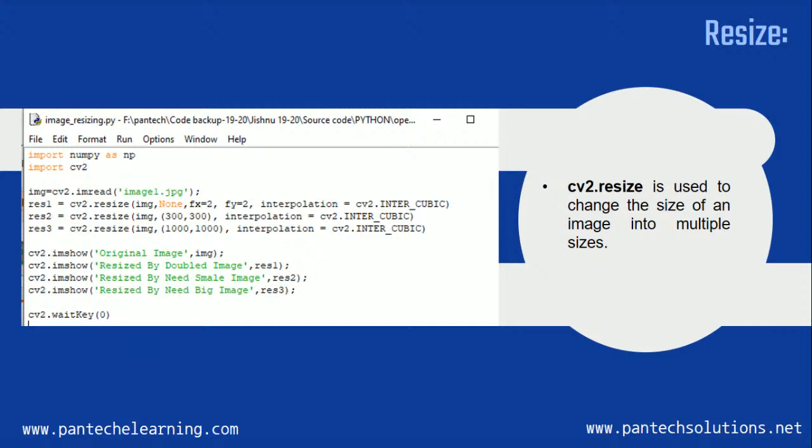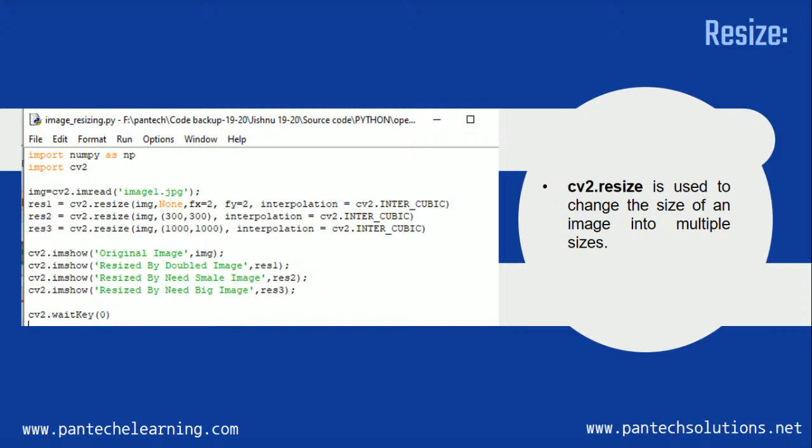So we have to minimize it or make it to a default structure, because if I am running a video capture code and it is covering the entire screen, I won't be able to access the other things for closing or some other purpose. So if I minimize the window, it will be easier.